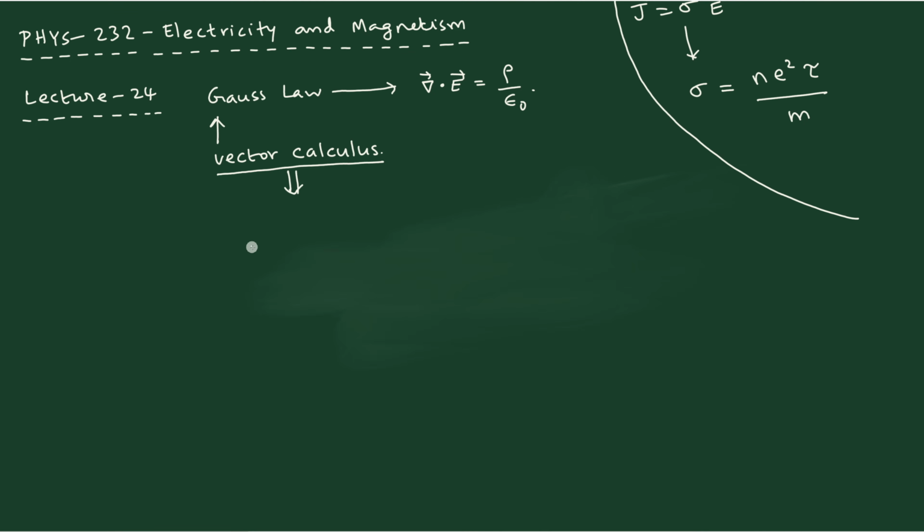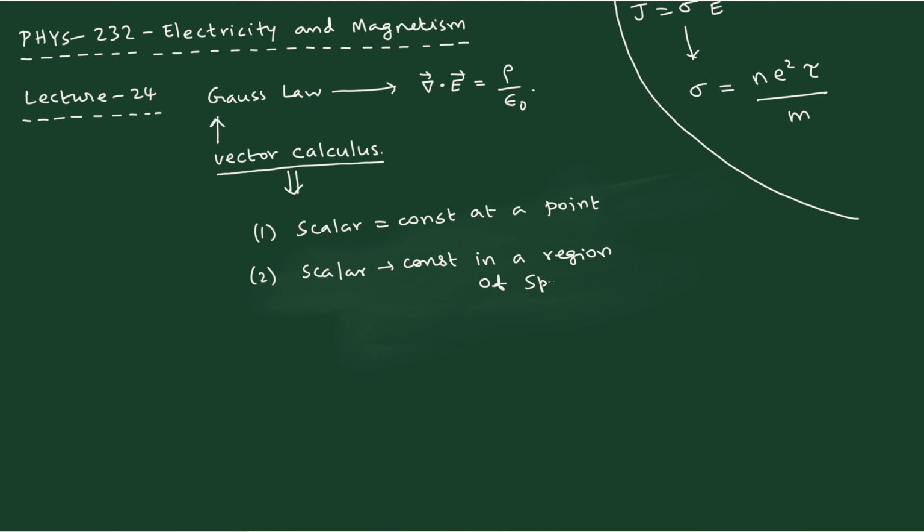So let us start with what is known as a scalar. You have a simple scalar which is a constant. So let me say that this is a constant, and from here we are going to move. If you are going to have a scalar, this is the first option that you can have. The second option is a constant at a point. Let me write down that at a point is important. The second possibility is a scalar which is also going to be a constant in a region of space. So there is a difference between them.